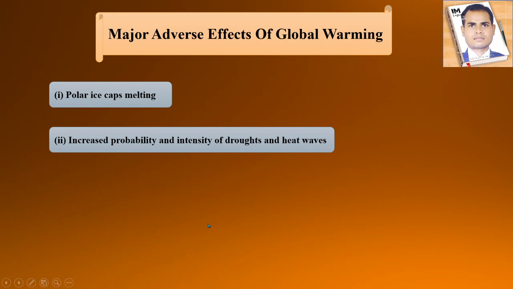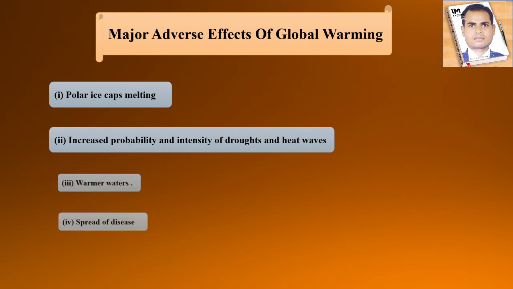Next thing is the increased probability and intensity of drought and heat waves. We know that when global warming increases, there will be an absence of water, and you can say that period will be drought, right? And heat waves are created in that place. So because of this is global warming, right?